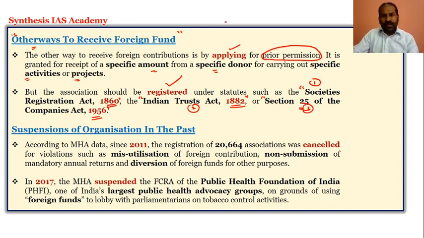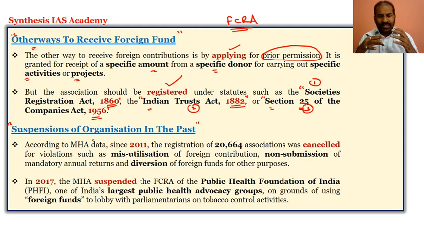So not only through FCRA, but money can get into India from foreign countries through the Societies Registration Act 1860, the Indian Trusts Act 1882, and Section 25 of the Companies Act 1956. Now we will come to the next side heading, that is the suspension of organizations.